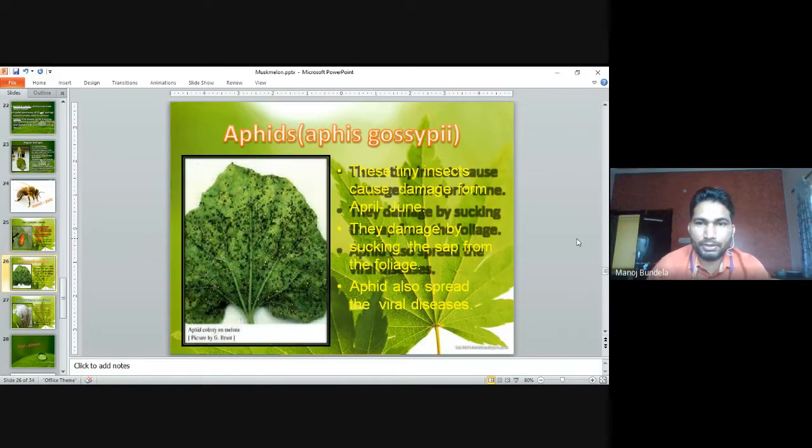Aphis gossypii. These tiny insects cause damage from April to June, after the harvesting of mustard and wheat. They damage by sucking the sap from the foliage, and aphids also spread viral disease. So here you can see the aphid attack on the leaf.